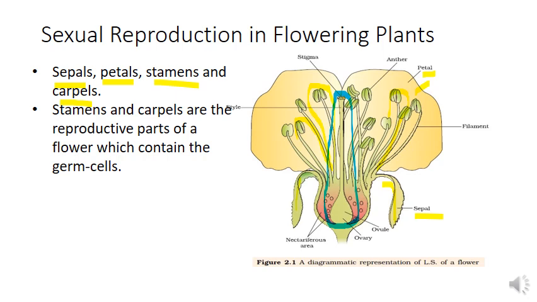You know the function of reproductive parts is the production of gametes. The stamens are the male reproductive parts and the carpels are the female reproductive part of a flower. Then, what is the function of sepal and petal? They also help in the process of pollination or the process of reproduction. Sepals will provide support, and petals, you know, are colored and beautiful and will attract the insects which act as pollinators.